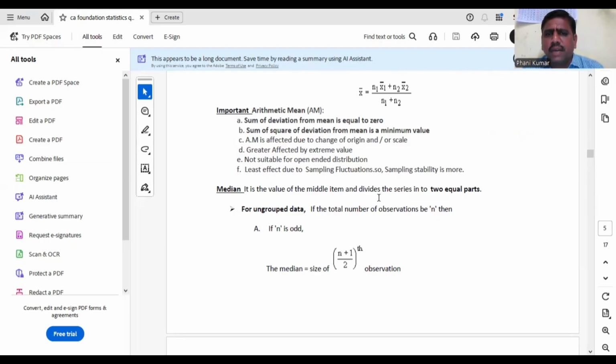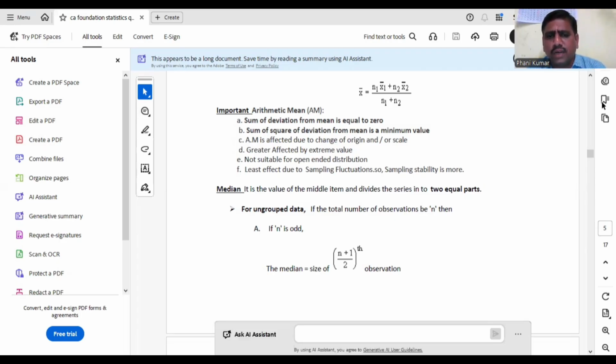Median is the middle item and it divides the data into two equal parts. So the average which is dividing the data into two equal parts is median. So for ungrouped data, that is for individual series, median formula is n plus 1 by 2th term. Okay. So the formula for median in the case of individual series is n plus 1 by 2th term. After rearranging the observations, you calculate median.